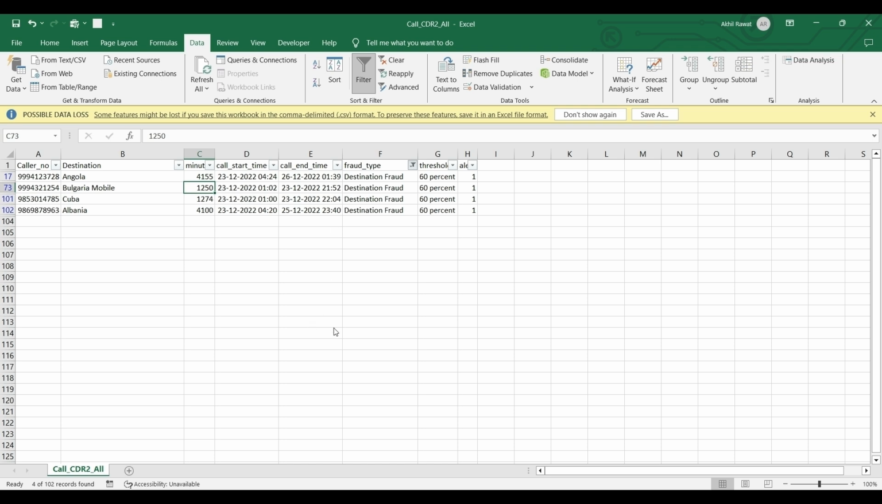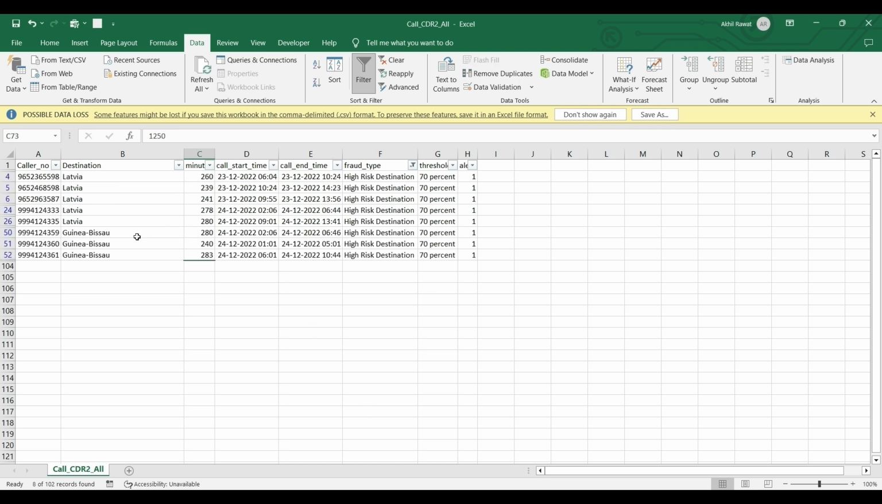Similarly, go to high risk destination, and you can see the calling pattern is saying that for high risk destination there are multiple calls to a single destination, like Latvia here. At least five calls are there, three calls for Guinea Bissau, and all are at least 200 minutes of calling. We have to train the model in such a way that it will catch those records, and then also give the name of high risk destination.